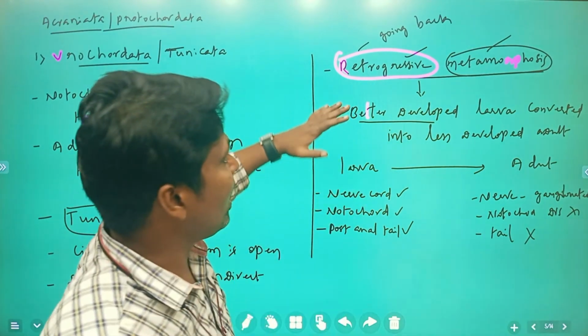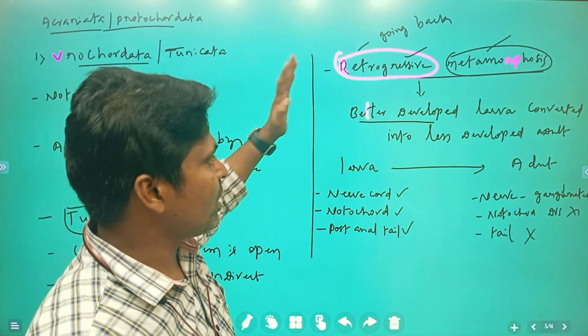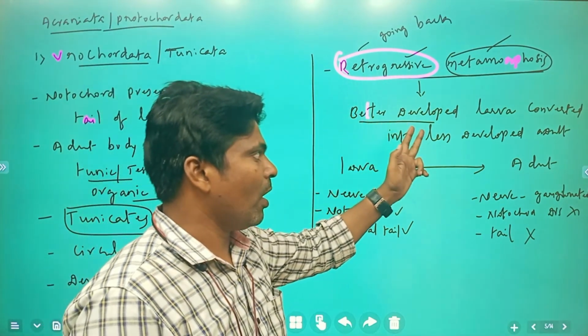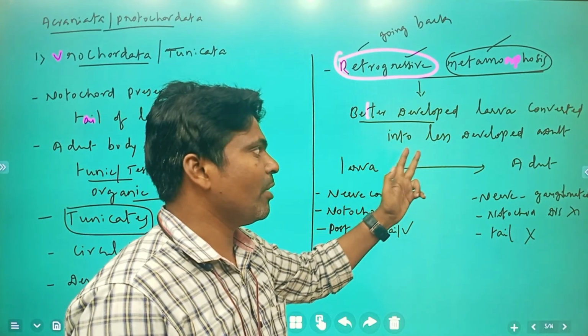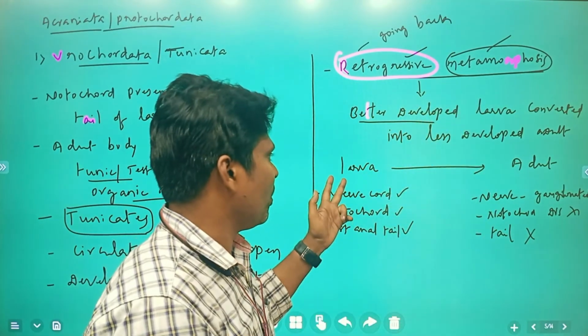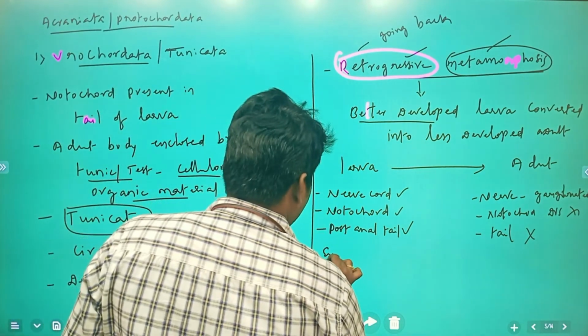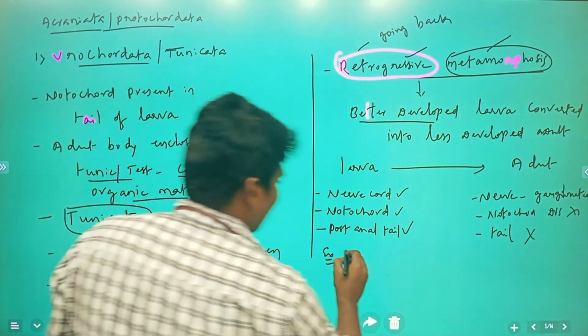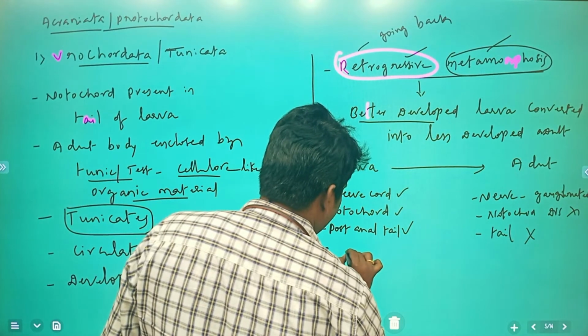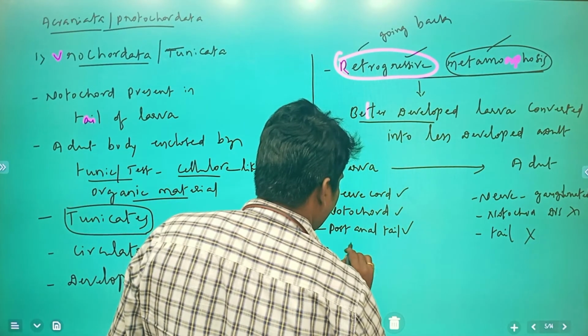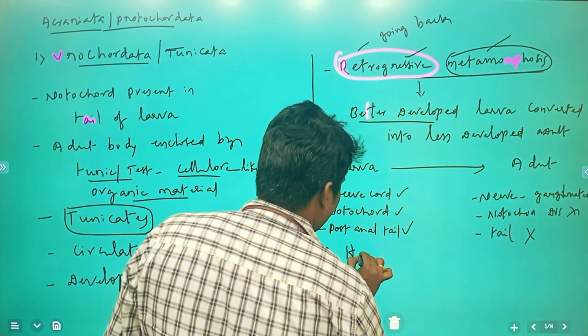So this is retrogressive metamorphosis, in which a better developed larva is converted into a less developed adult. You can see this characteristic feature particularly in Herdmania.